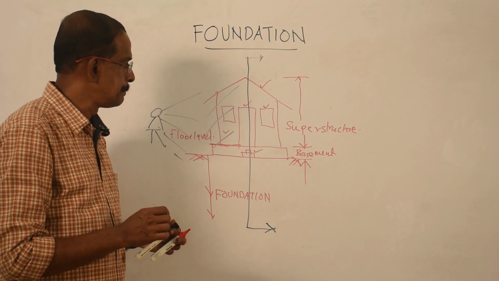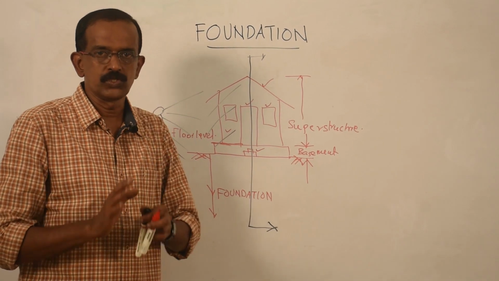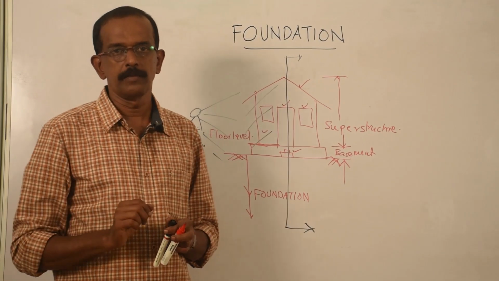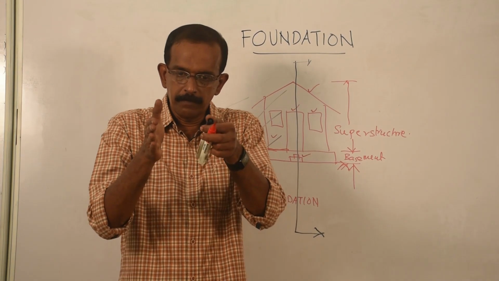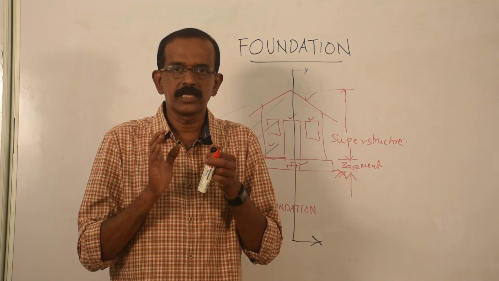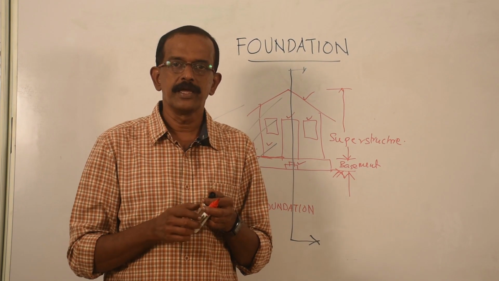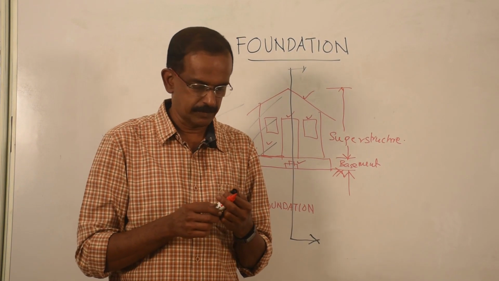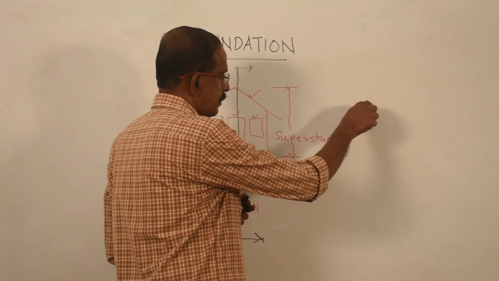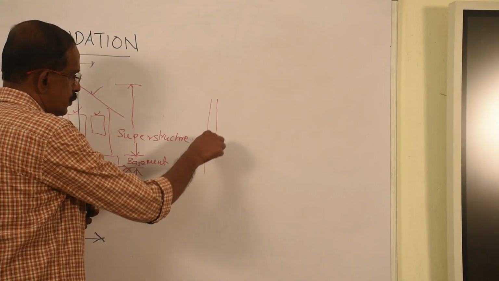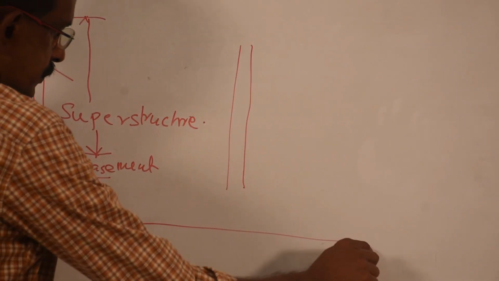Say for example, consider your own house, that side wall. Usually the building's side wall or the outer wall has a thickness of 20 centimeter. So for example, assume this is a 20 centimeter wall and this is the ground level.